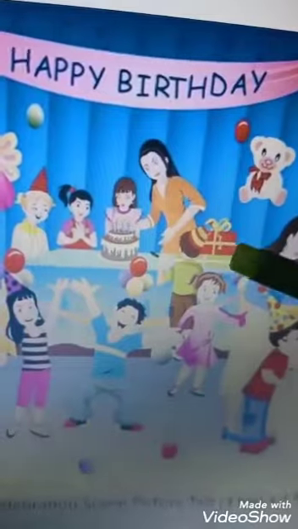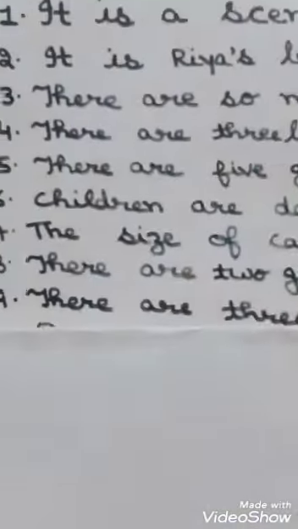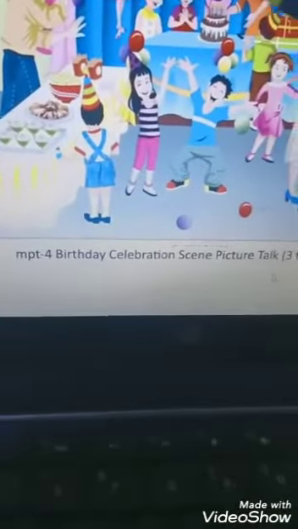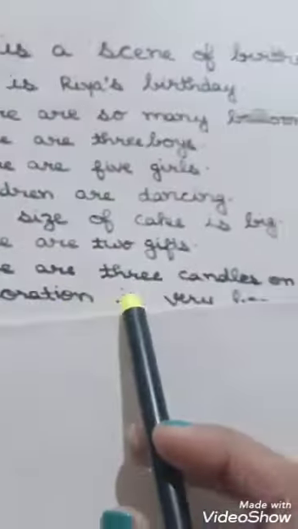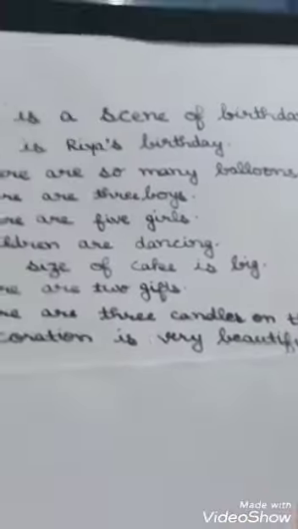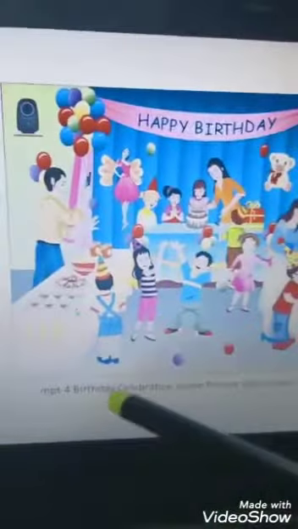So we can also write there are 2 gifts. We also discussed about how many candles on the cake, and here we have written there are 3 candles on the cake. And we can also say decoration is very beautiful.